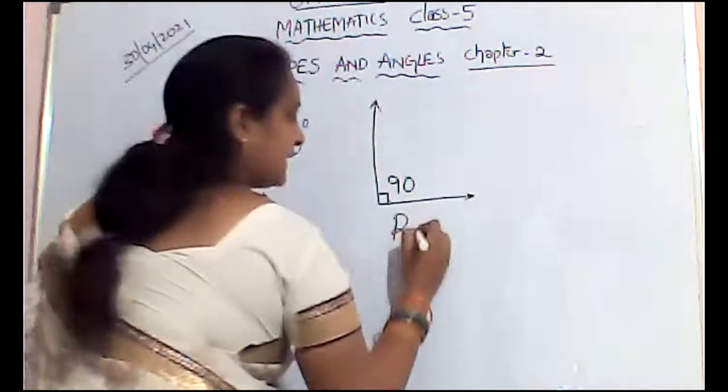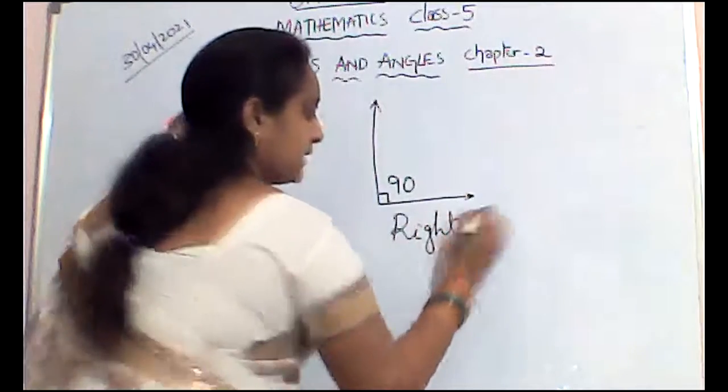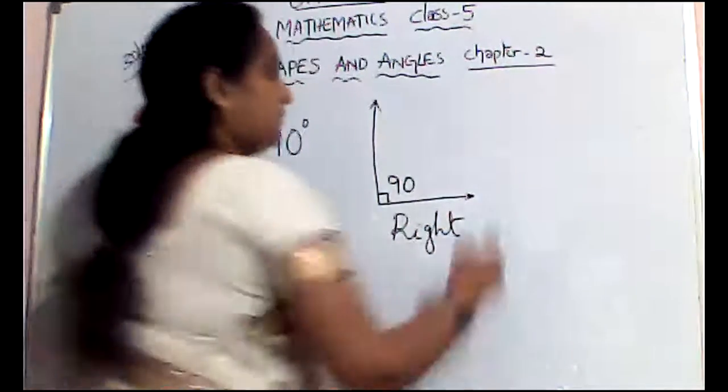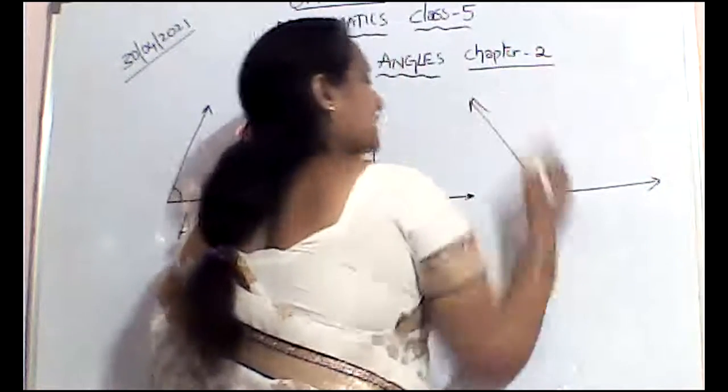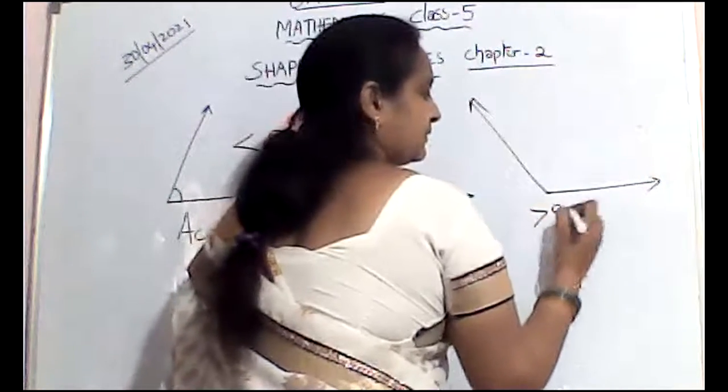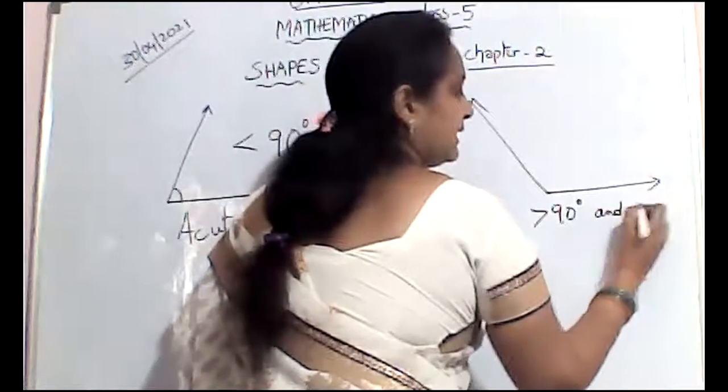This is a right angle. Now what about obtuse angle? An angle which measures more than 90 and less than 180.